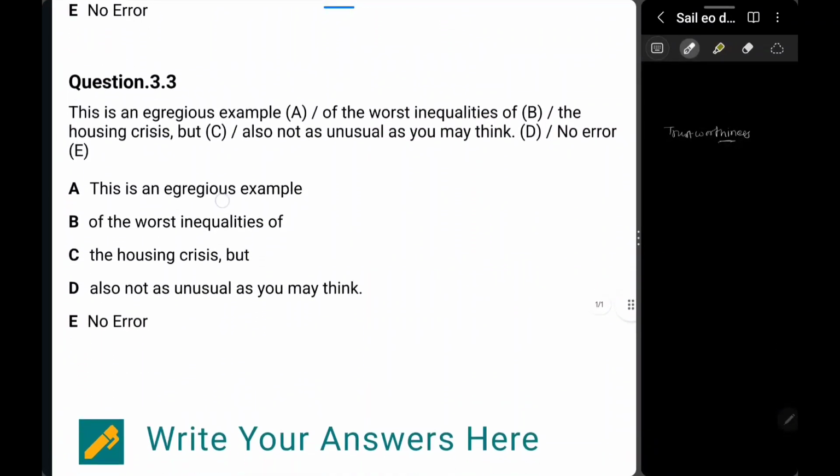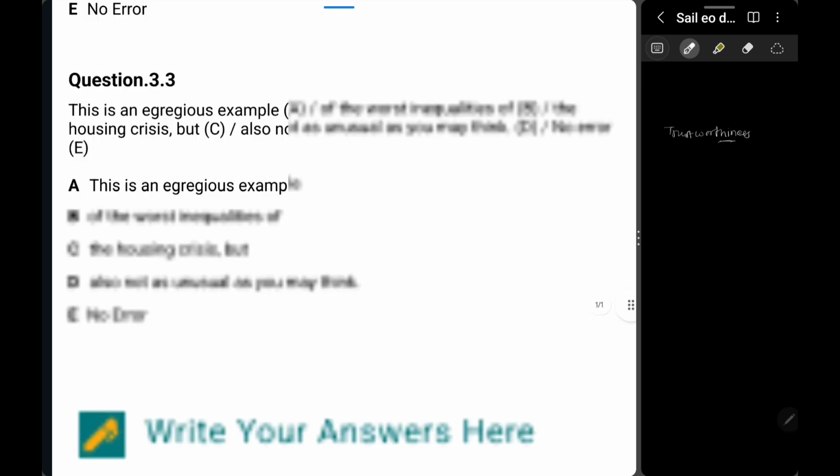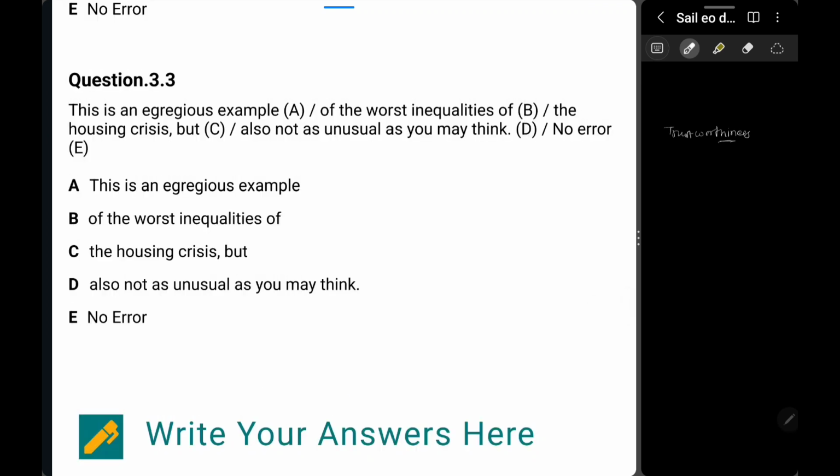Now let's quickly jump to question number 3. In question number 3, you can find this egregious example. Egregious means confused or not sure. Example of worst inequalities of the housing crisis, but also not as unusual as you may think, right?